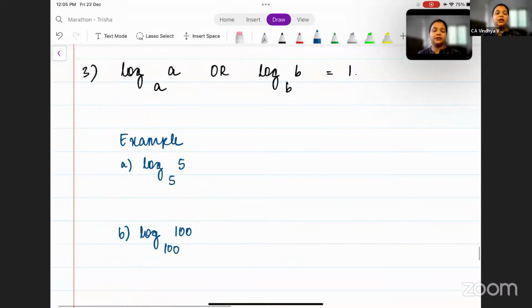All right, next. When the base and the number are the same, that is log a base a, log b base b, then the value of the log is equal to 1. For example, log 5 base 5, log 100 base 100, log 10 base 10, log 20 base 20. When b and a are the same, the value of the logarithm is equal to 1.